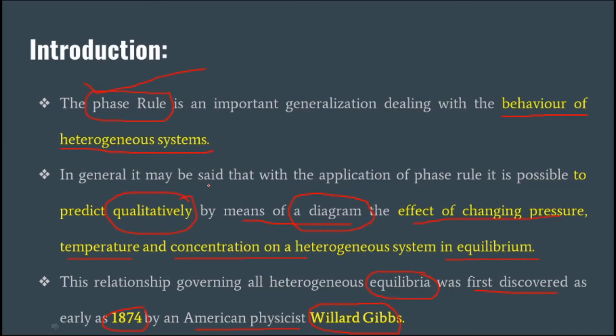So, in general, the phase rule is used to study the behavior of different heterogeneous systems, and they can be predicted qualitatively by using this phase rule.